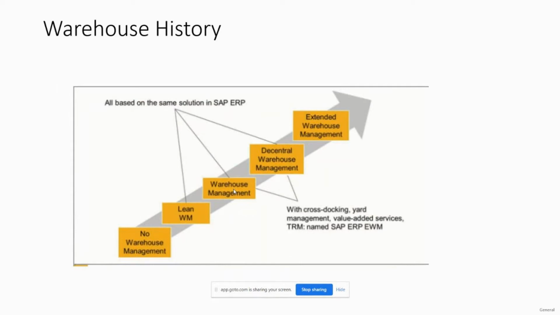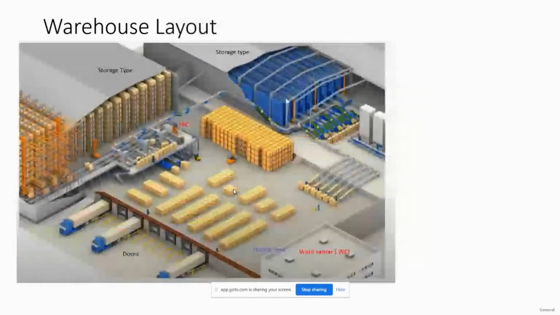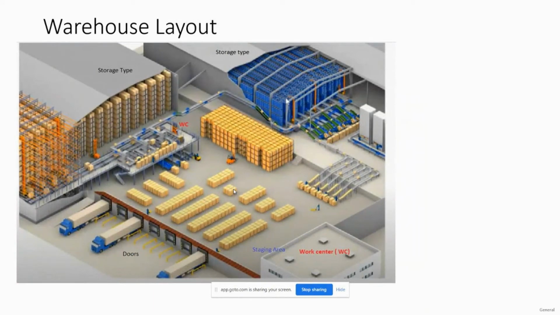Okay, now we were discussing the warehouse layout, how the layout looks. If you can see, this is how most warehouses generally operate. If we start from here, we have the doors. The vehicles come and attach to these doors, and then we unload the material from the trucks.